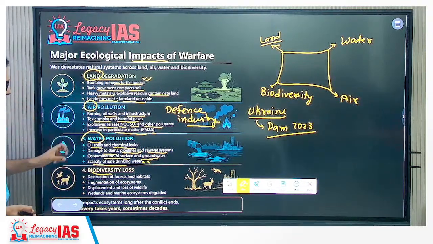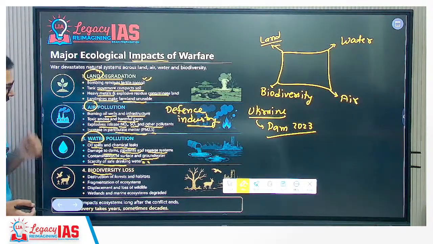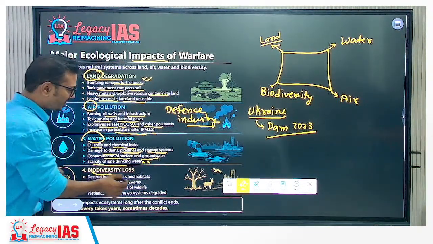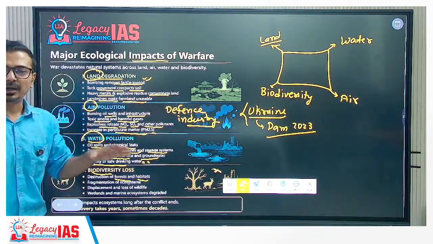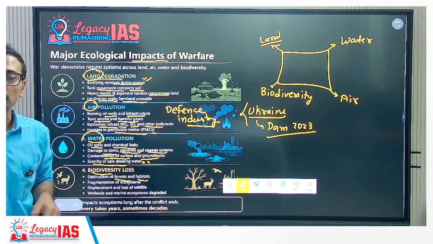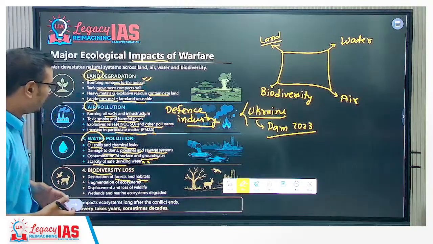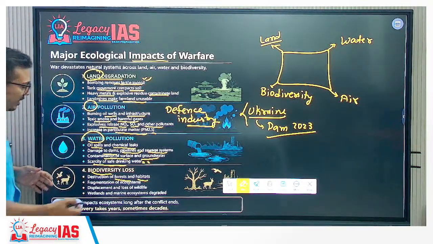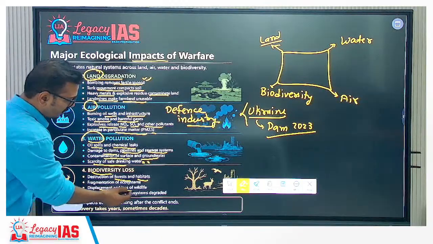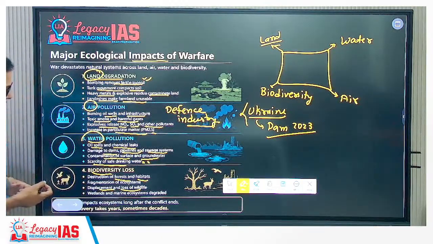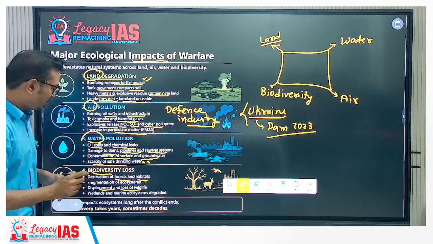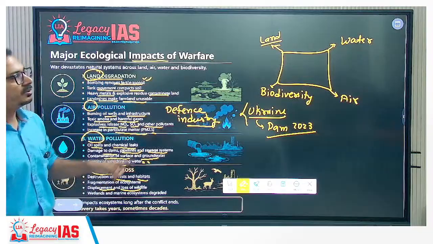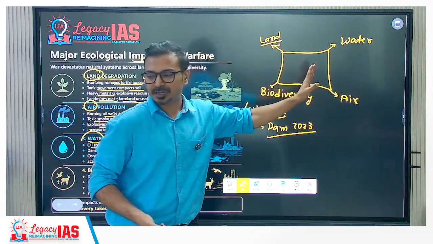Then we can talk about biodiversity loss. Biodiversity loss is, we can say, a major concern in terms of forest clearance. So in Ukraine, so much large forest land has been cleared for movement of tanks and military personnel. So destruction of forest and habitats, fragmentation of ecosystem, displacement and loss of wildlife. Of course, their habitat is being destroyed. Wetlands and marine ecosystem get degraded, especially because of oil spills. So this results into biodiversity loss. So these four aspects we should discuss in this manner.